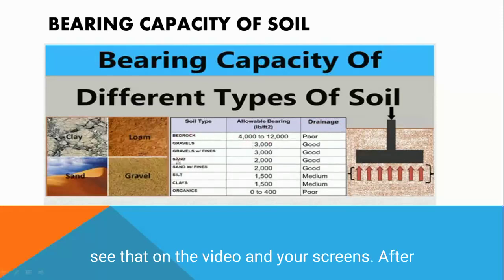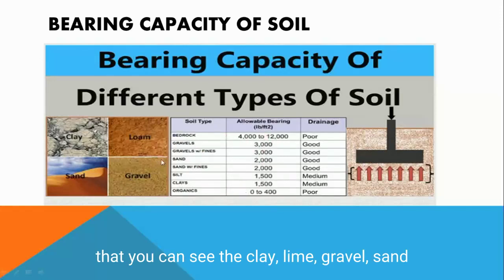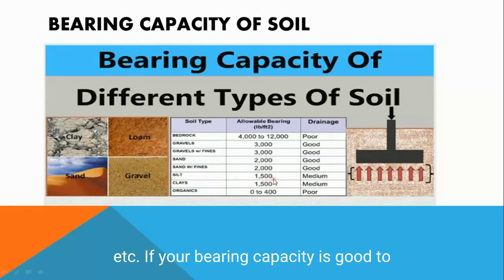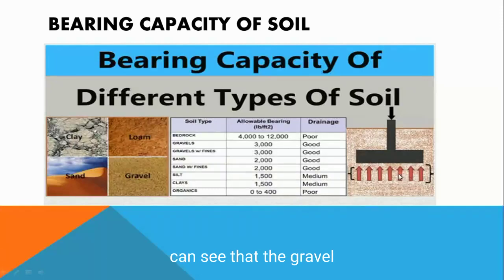Then you can see on the video and your screen the clay, silt, gravel, sand, etc. If the bearing capacity is good, it is easy to build on the earth.